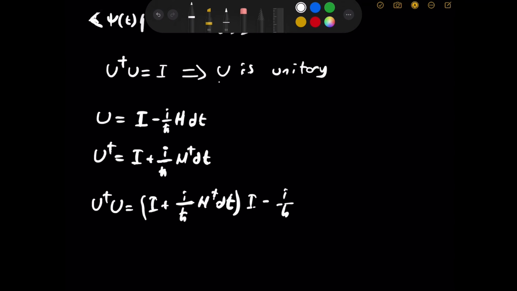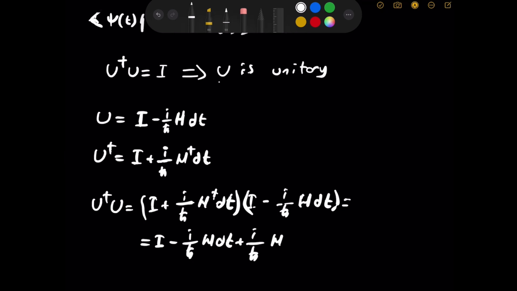If you just multiply this out, it's going to be I minus i over h bar H dt plus i over h bar H dagger dt, and then there will be a dt squared term, which we're neglecting. I'll say order dt squared.